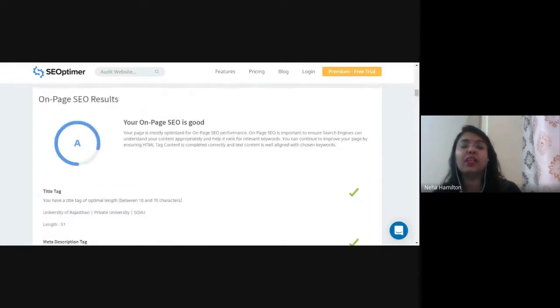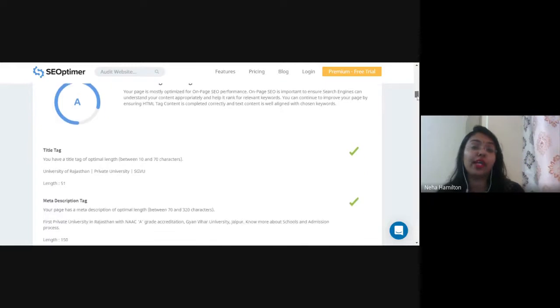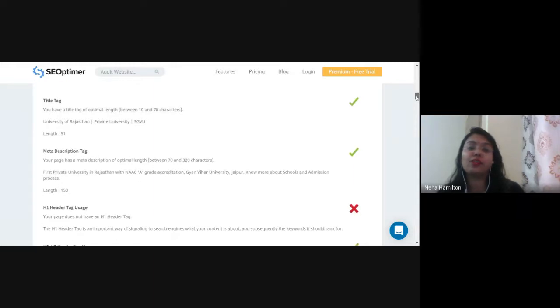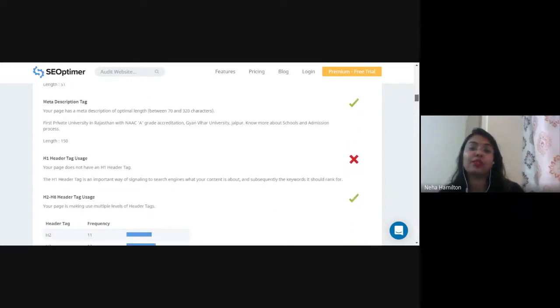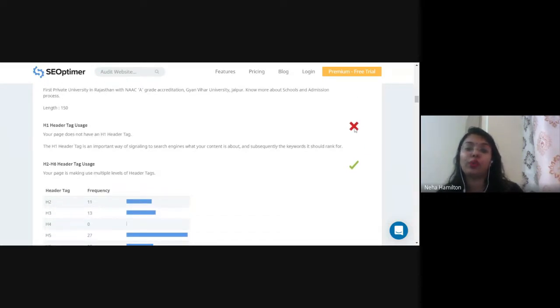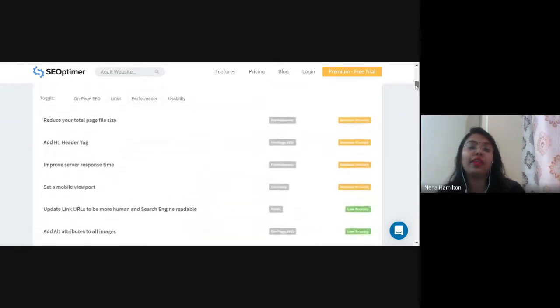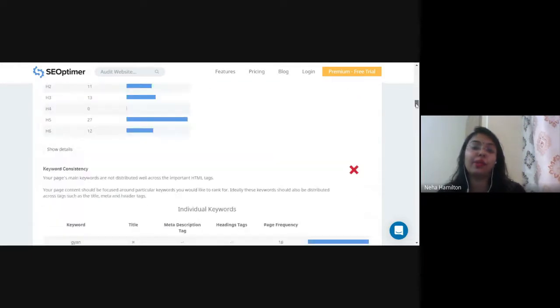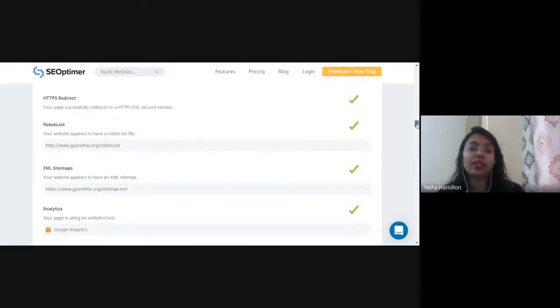Now let's see what the good parts are. On-page SEO got an A ranking, right? What is on-page SEO? I am going to explain that in the next class. In on-page SEO, the title tag is on point, the meta description is on point, but H1 header tag usage is not on point. So they have suggested here also that the H1 tag should be added, right? That is why they have written it here.